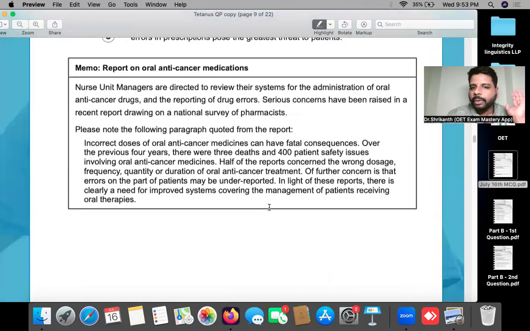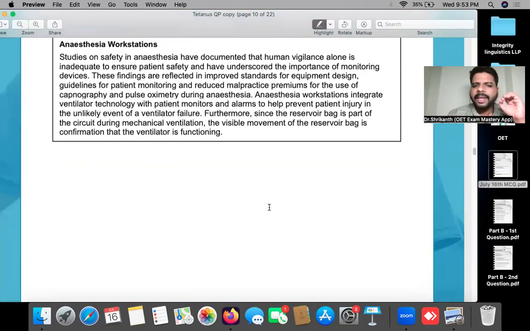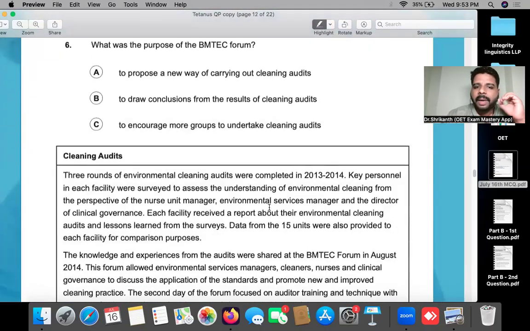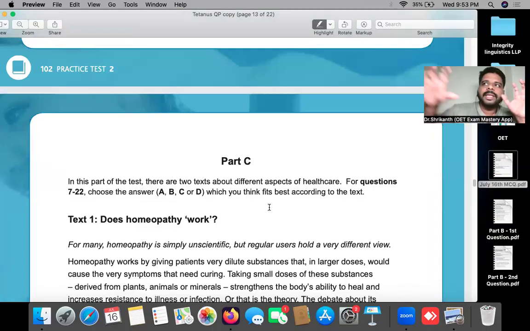Those who have written the OET before, one main reason why you find part C difficult: by the time you reach reading part C, you have finished listening part A, B, and C, and then reading part A and reading part B. The reason why many students struggle with reading part C is not because it is very difficult. It is because they have depleted a lot of their mental stamina.